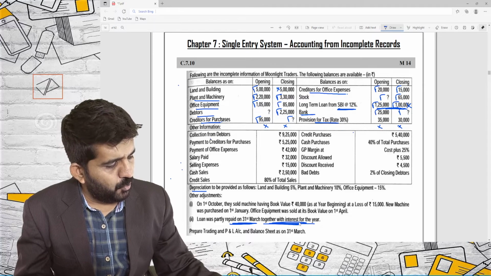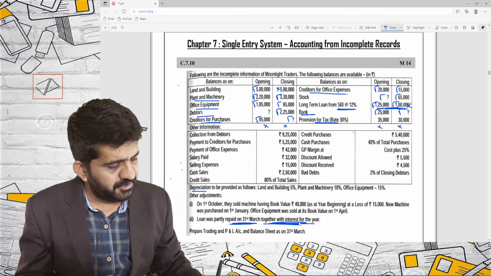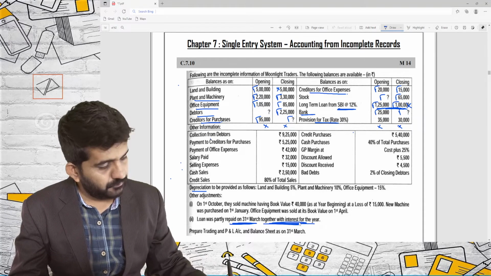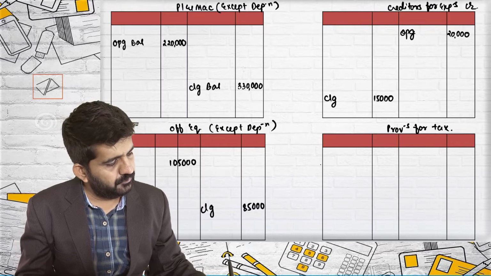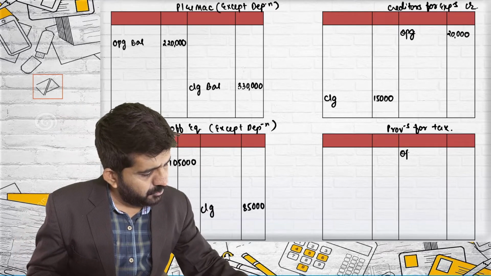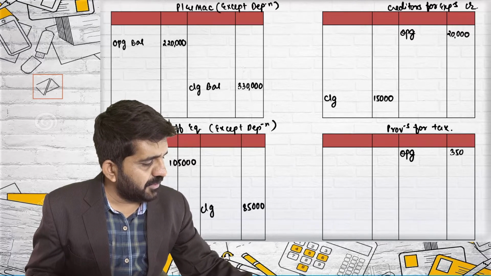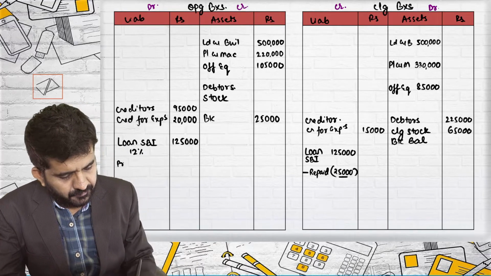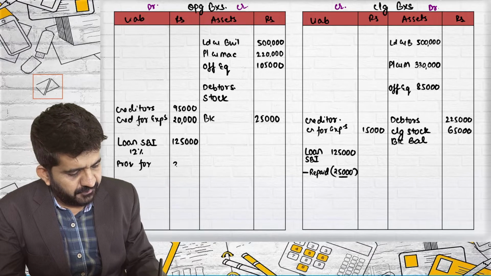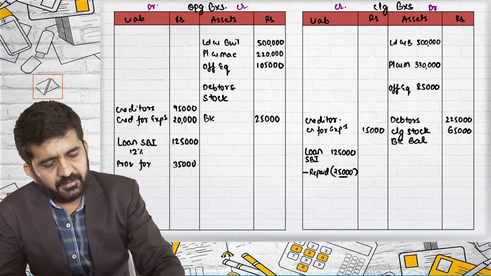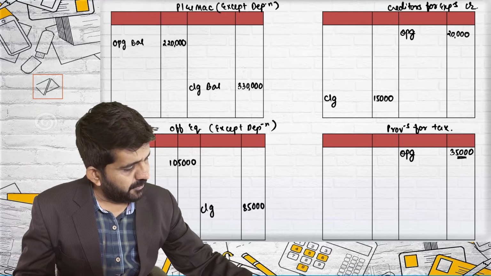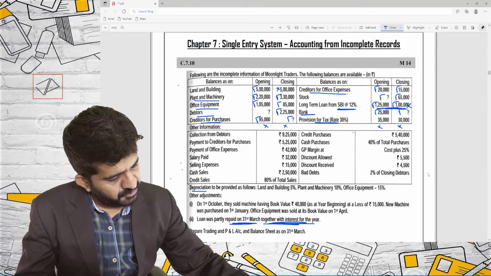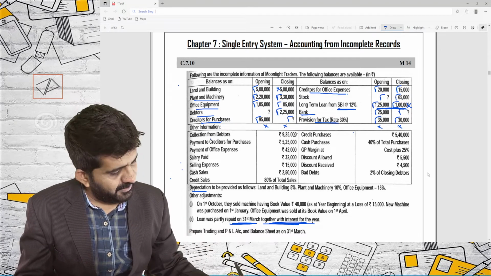Provision for taxation, opening balance is 35,000, rate is 30%. So provision for taxation, opening balance 35,000. Provision for taxation is a liability account. Opening balance 35,000. As it is liability, it will go in opening balance sheet liability side. Provision for tax 35,000. Debit effect, credit effect. I can go ahead. Provision for taxation, opening balance. Provision for taxation, closing balance is 30,000. Closing balance two effect 30,000.